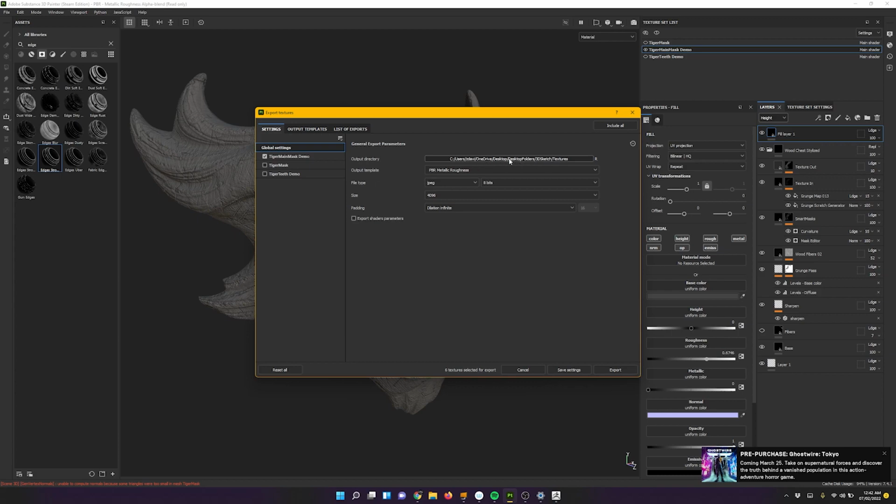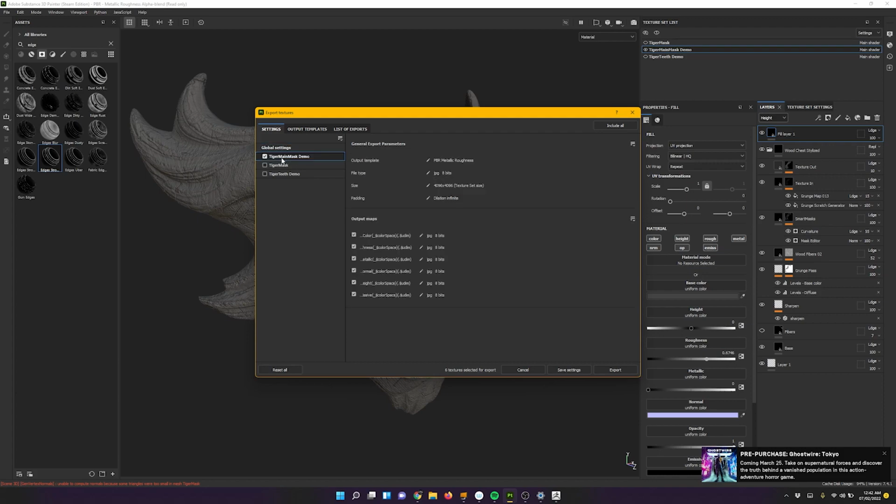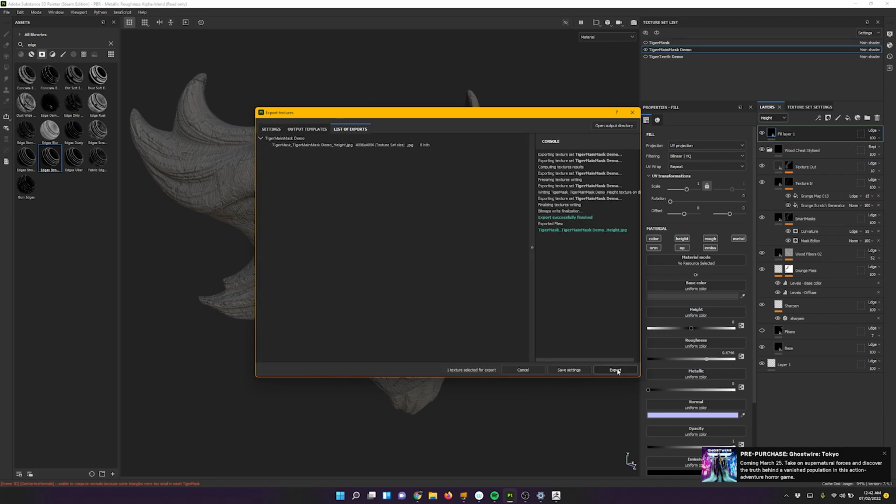Make sure it saves in the correct folder, and then we're going to select the texture sets that we want to export. We don't want to export all these output maps either. We don't need color, roughness, metallic, normal, and emissive. All we need is just this height channel. So now we're okay to press export. One texture selected for export. I think that's done now.